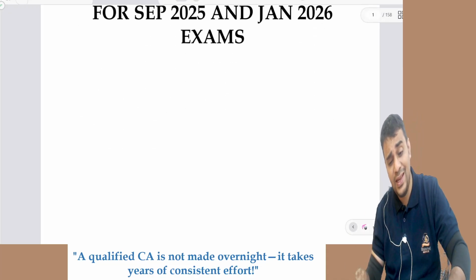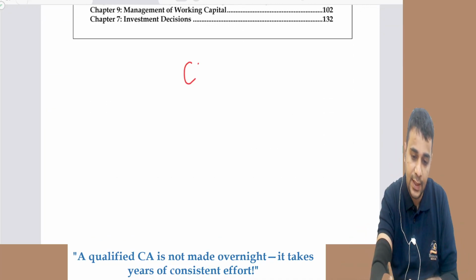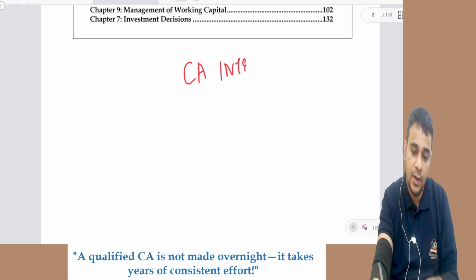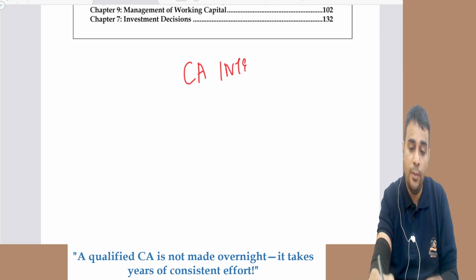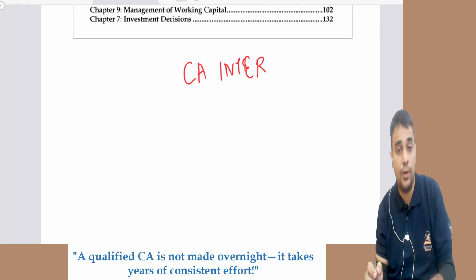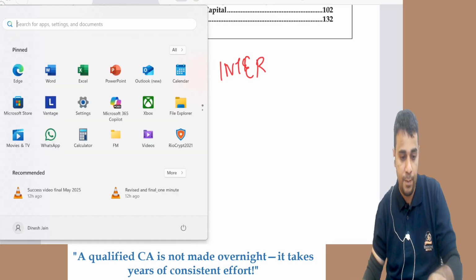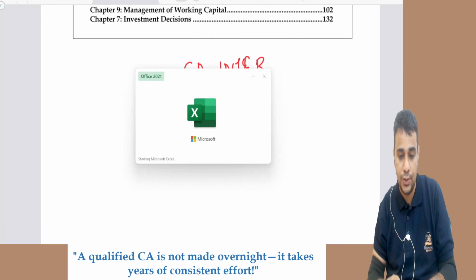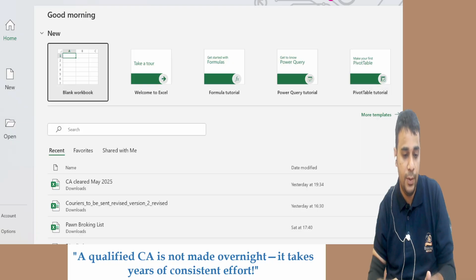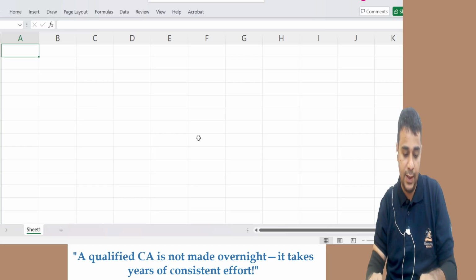Also, a general guidance I want to give for your CA Inter exam. Now, what is the general guidance? This I keep telling every student of mine. What you need to do is decide how many hours you have for preparation, and accordingly you can decide whether you are in a position to write one group or two groups. So first thing you'll have to do is, let's open an Excel sheet and I'll tell you what you need to do. If you do it in this manner, you will be in a position to complete your preparation. Let's first take hours available